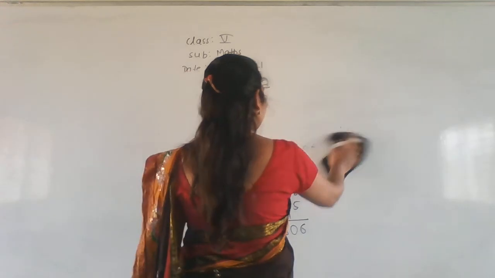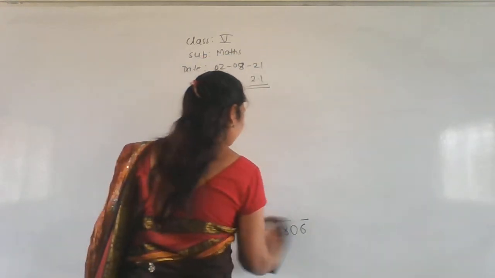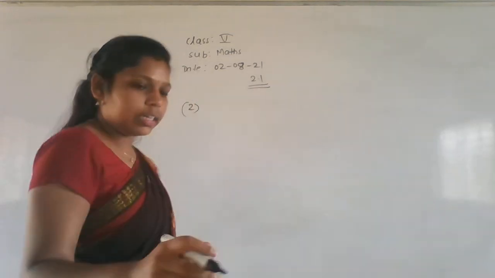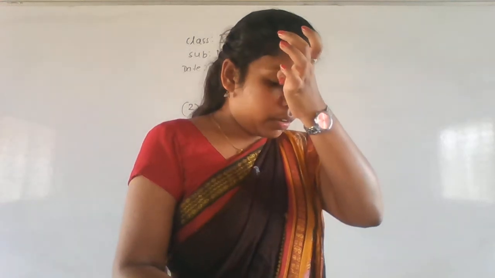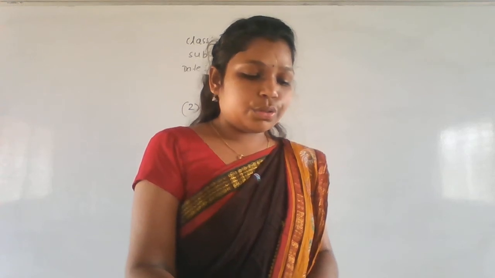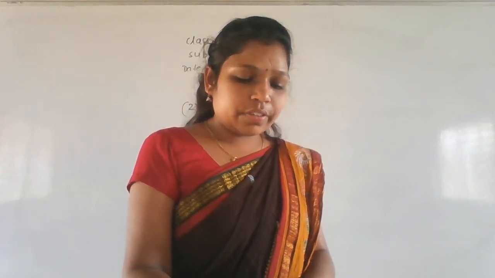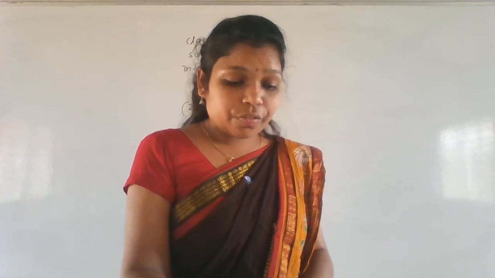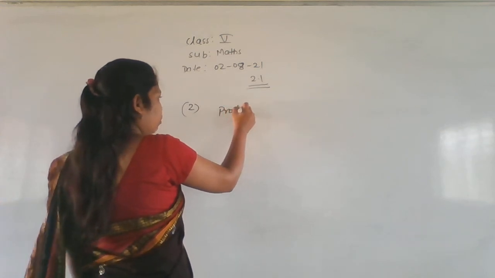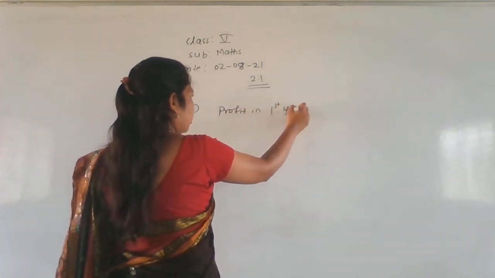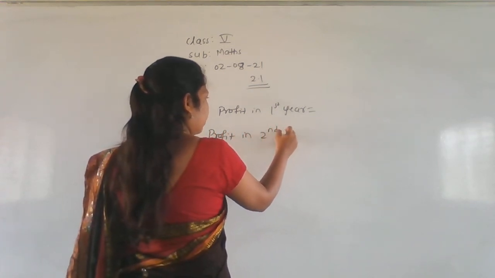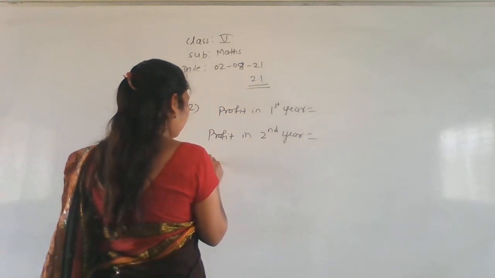Second question and third question will be the word problems. Okay. We finish that also. Second one. A company made a profit of 1,98,56,342 in the first year and 2,34,76,524 in the second year. How much total profit did the company make in the 2 years? Profit in the first year, profit in the second year, and total profit.